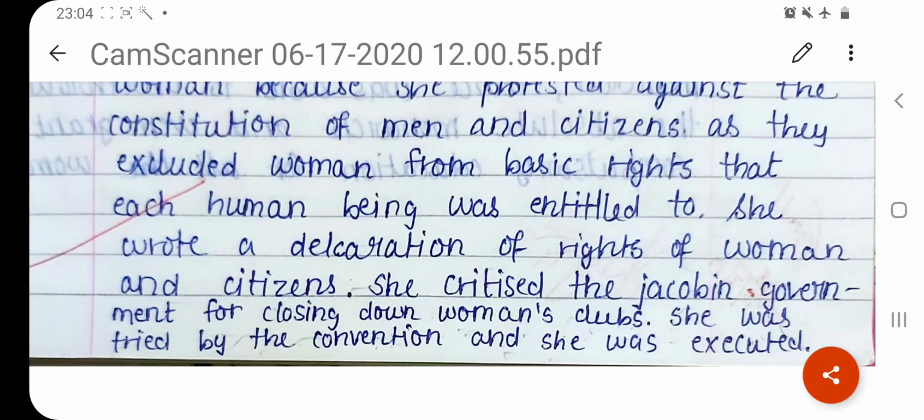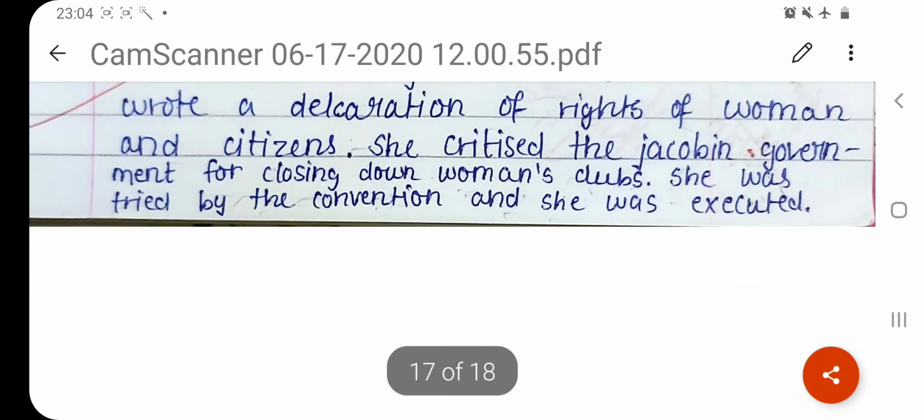And finally, what happens if you ever raised your voice against the Jacobins? You were put on trial, but that trial was quite fake because you could never win if the Jacobins didn't like you. So she was tried by the convention and she was executed.